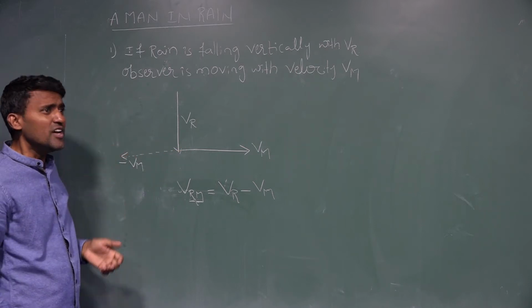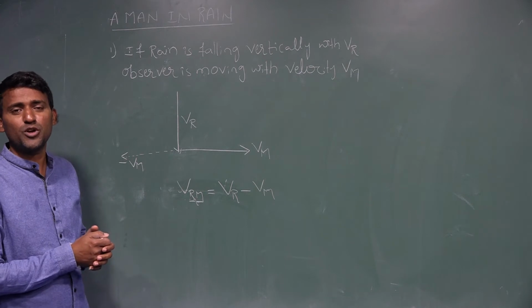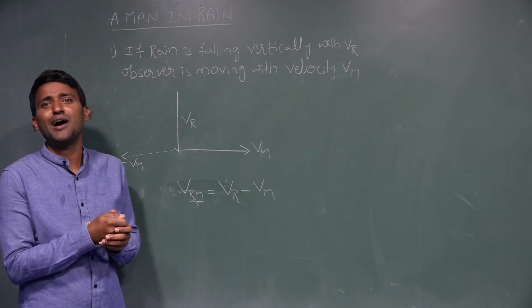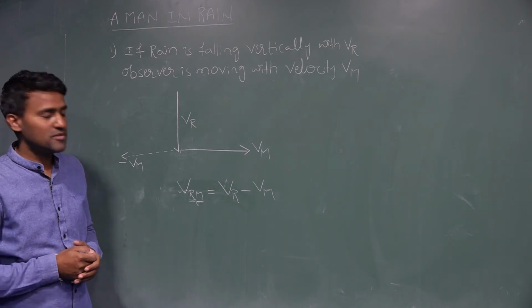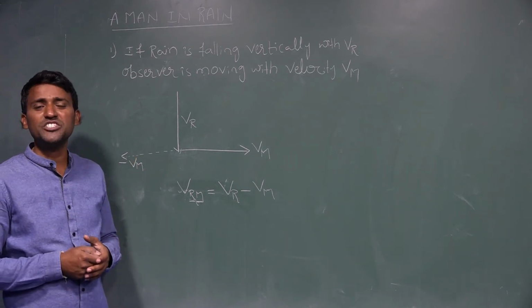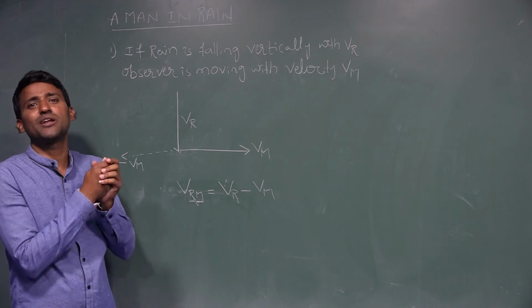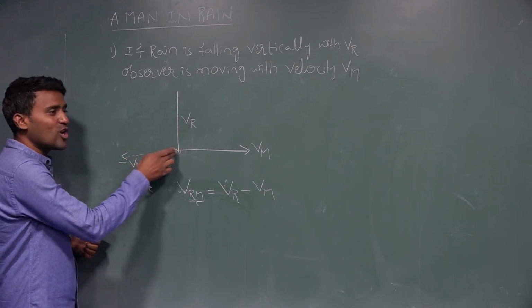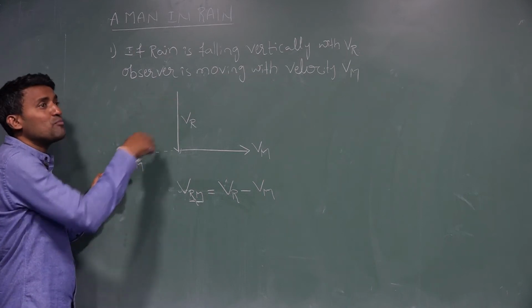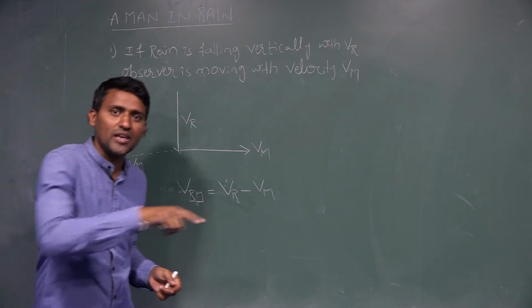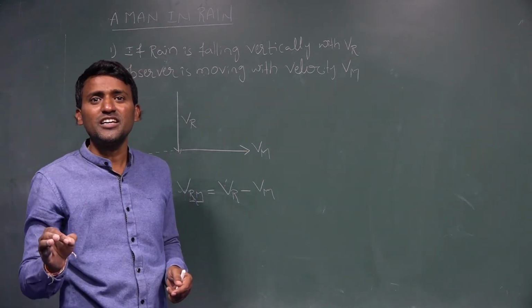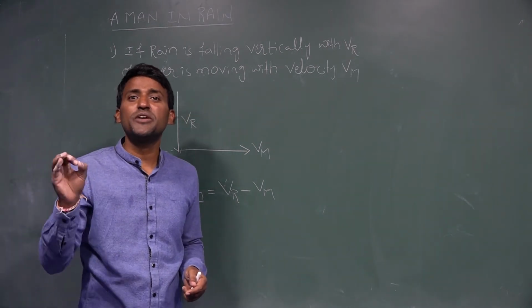Now to protect from the rain, in which direction does he have to keep the umbrella? And also, when the man is moving along this direction, how does the rain appear to be? The rain velocity depends upon the speed of the person.